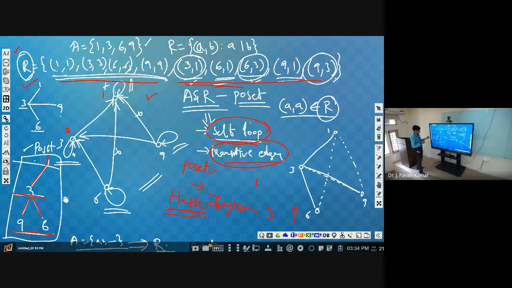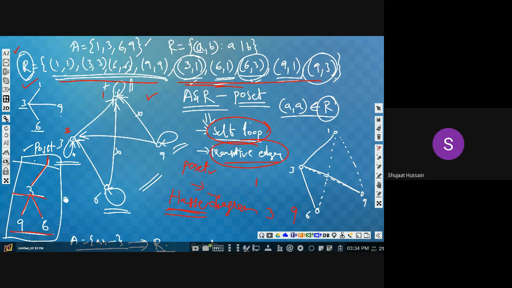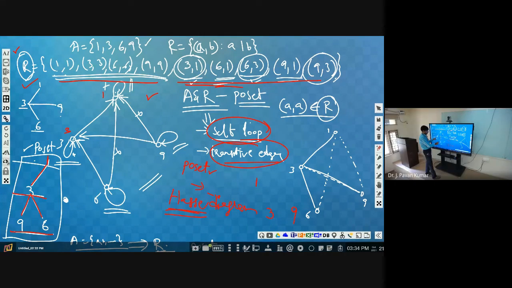Next, consider 6. Where can we have 6? At the bottom. Can we have 6 on top of 1? No. Why? Because we don't have a relation from 1 to 6. Next, can we have it on top of 3? No. Why? Because there is no relation from 3 to 6.